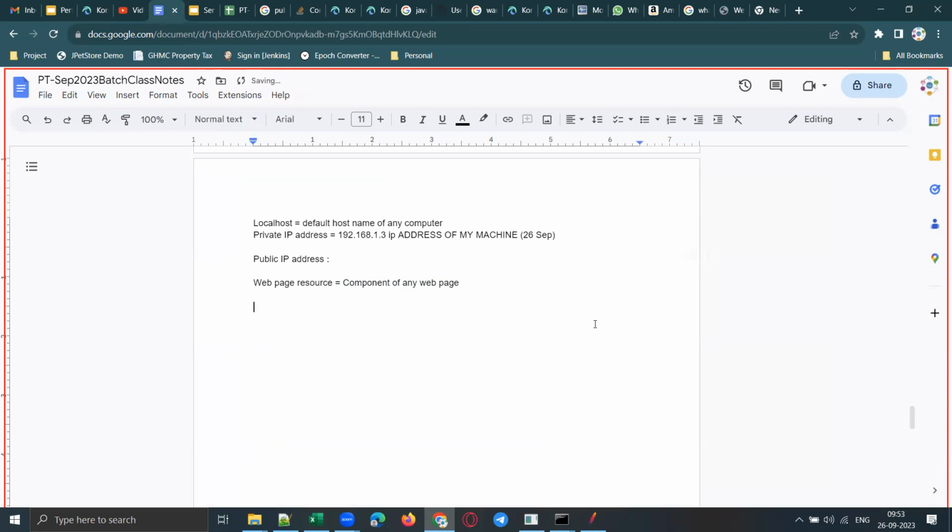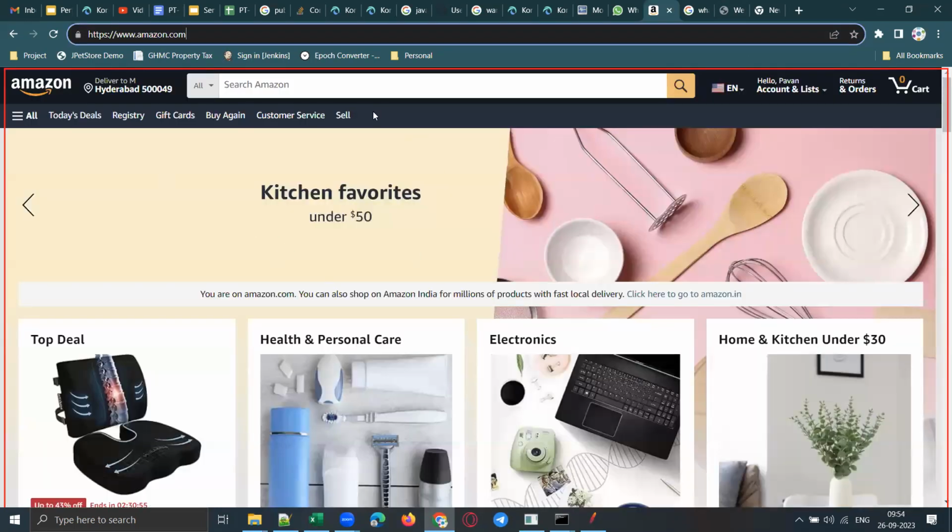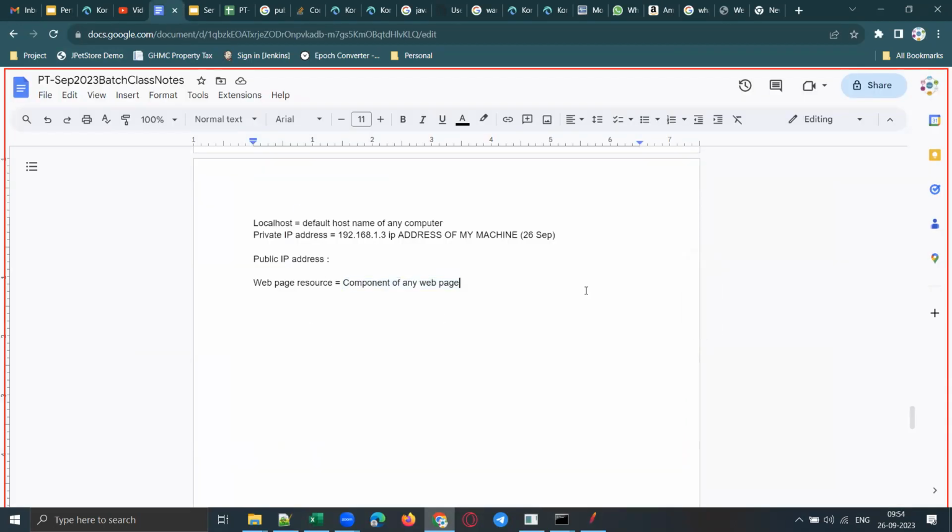Now, what is meant by a component, guys? Part of something is called a component, right? Now, what are the different parts of a web page, or what is a web page made up of? HTML, CSS, JavaScript. Any web page consists of all these, right? There will be some images, XML content, or JSON content, right?